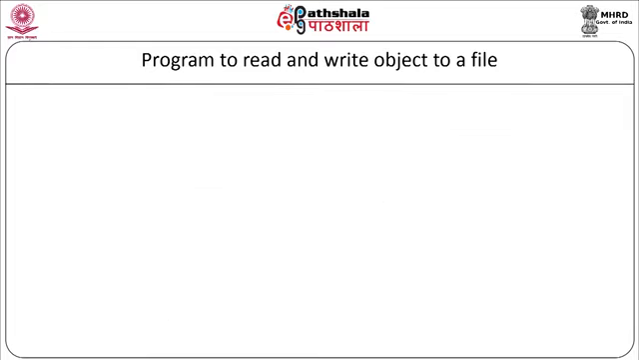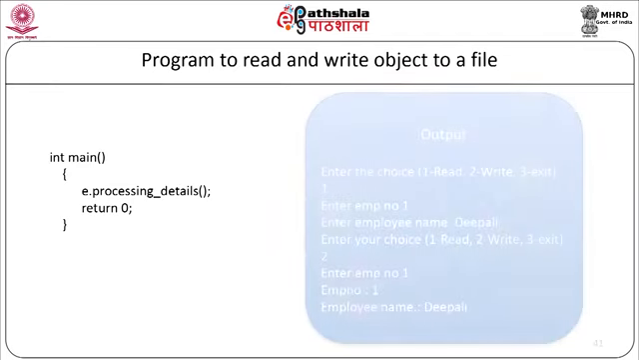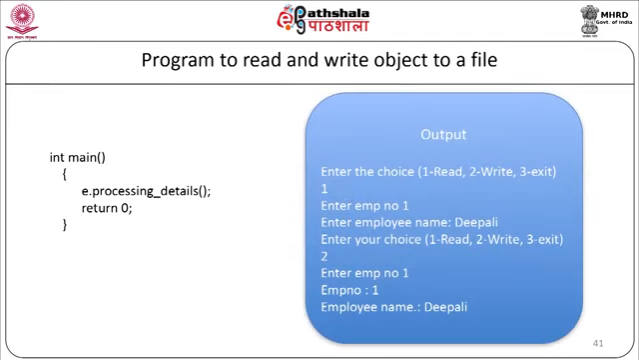Now we will start with our main program, integer main. Here we will declare the employee object e and we will call the member function employee details as e.processing_details, return 0. When the above program code is compiled and executed, it will produce the following result. First, it will display the menu: enter the choice 1 for input, 2 for output and 3 for exit.